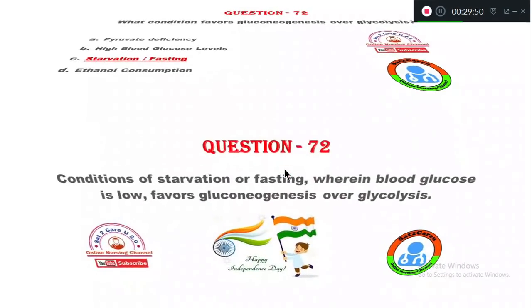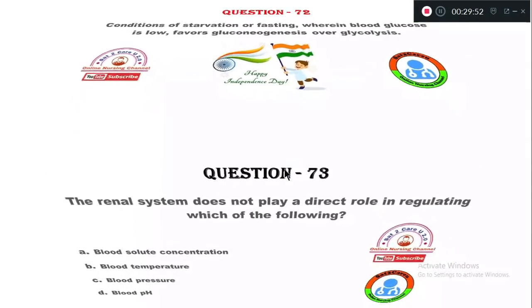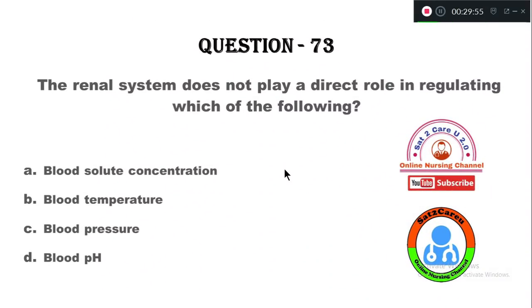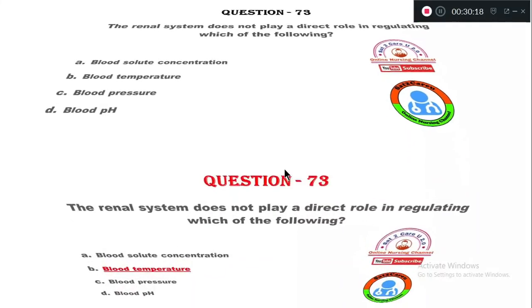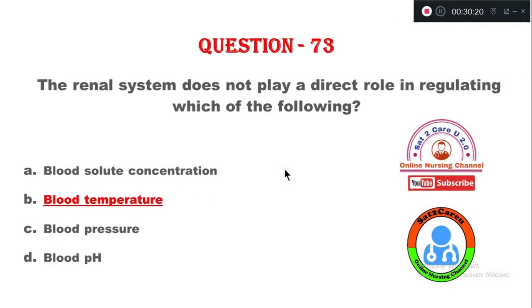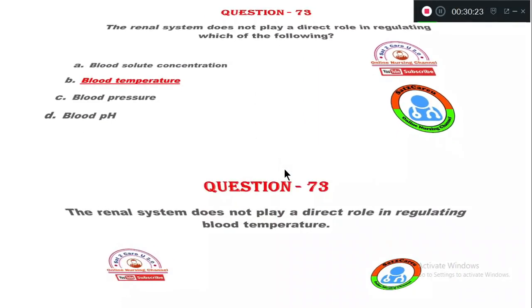Question number 73. The renal system does not play a direct role in regulating which of the following? Option A, blood solute concentration, B, blood temperature maintenance, option C, blood pressure regulation, option D, blood pH maintenance. So in which of the following does the renal system not do its function? Option B, the blood temperature regulation is the right answer. Question number 74.